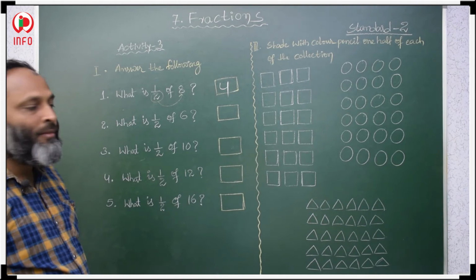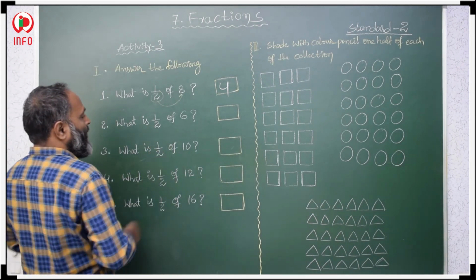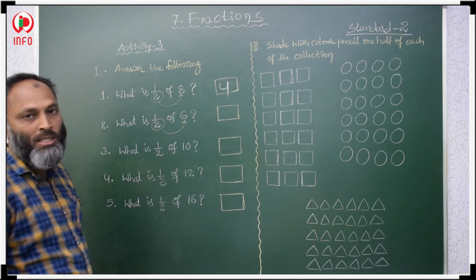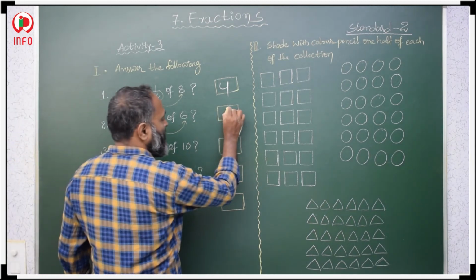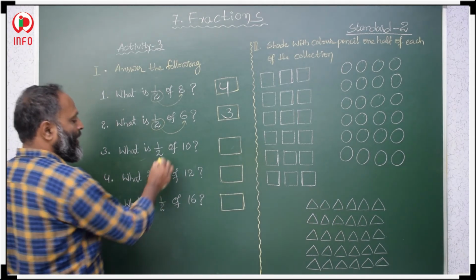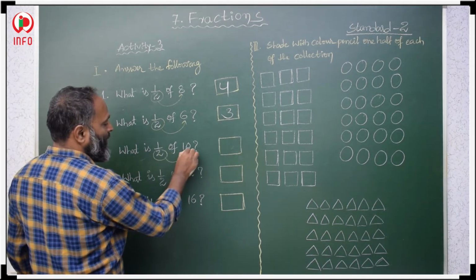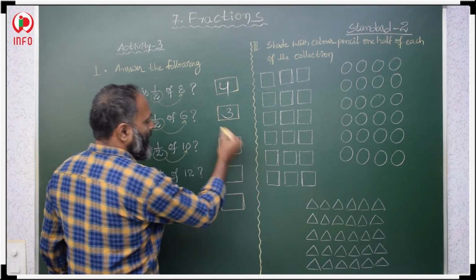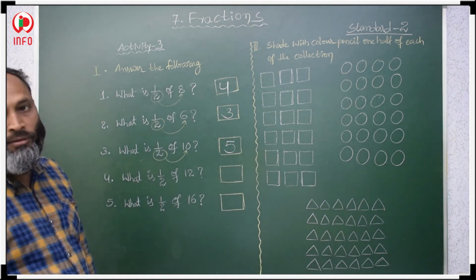Okay, here also in the 2 table, where you get 6, 2 threes are 6, so half of 6 is 3. Again, half of 10: in the 2 table, where you get 10, 2 fives are 10, so half of 10 is 5.